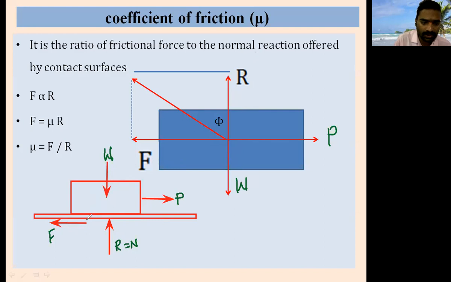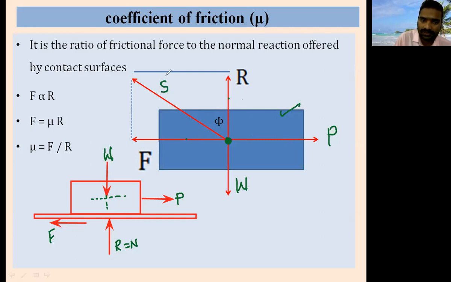All the forces are shown with respect to the center of the body. Is it clear, this body, this figure? Yes, sir. This is F, that is the frictional force. This is the normal reaction. The resultant of these two is this resultant force.